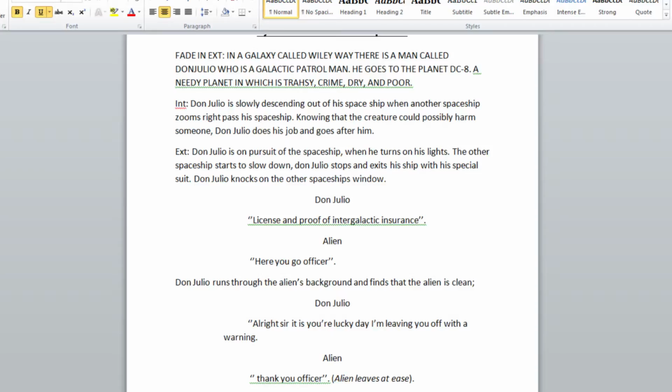Alien: Here you go, officer. Don Julio runs through the alien's background and finds that the alien is clean. Don Julio: Alright, sir, it's your lucky day. I'm letting you off with a warning. Alien: Thanks, officer. Alien leaves at ease.